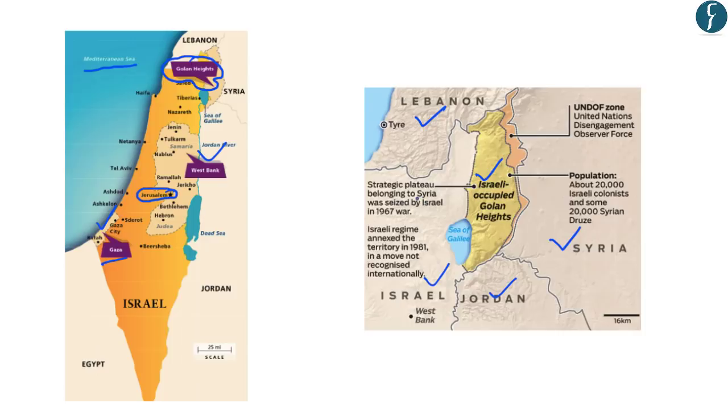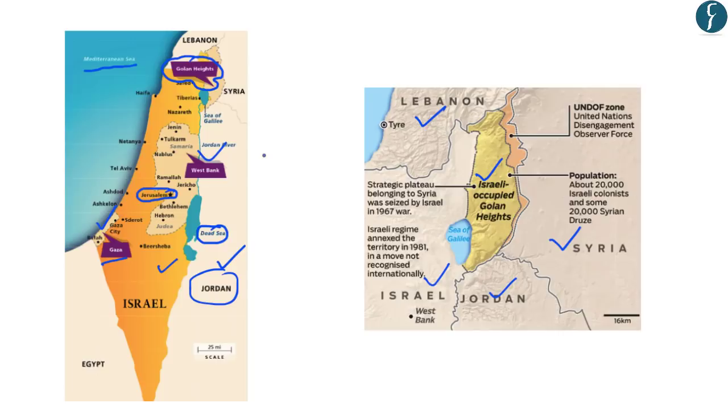Further, regarding the West Bank, you should note that it shares its border with Jordan. Also, the Dead Sea has its border with the West Bank. Further, Dead Sea has its border with Israel and Jordan. This can also be one of the important facts for us from preliminary examination.